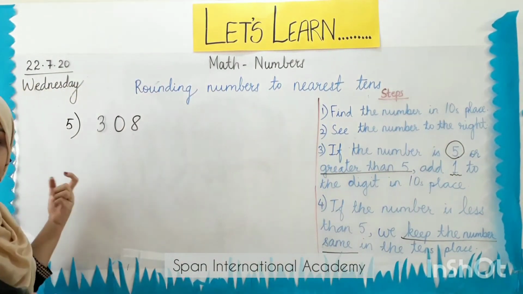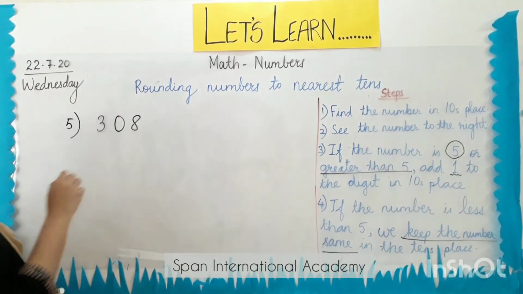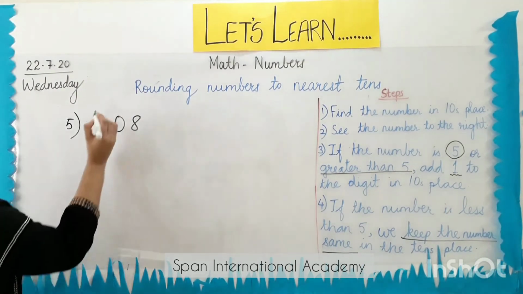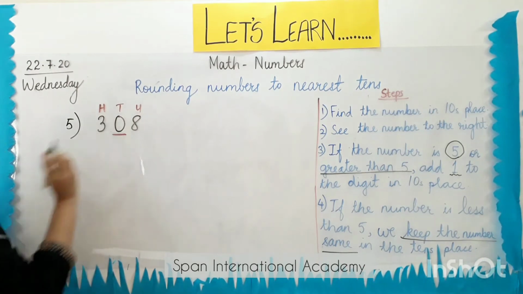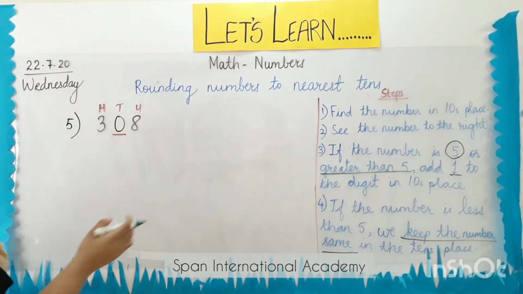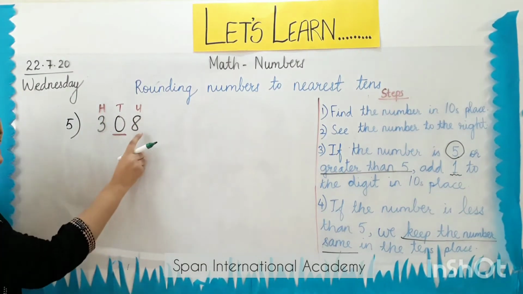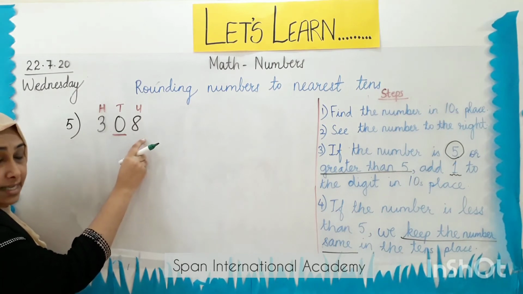Now, which number is in the tens place? It is number 0. My step number 2 tells, see the number to the right. It is number 8.